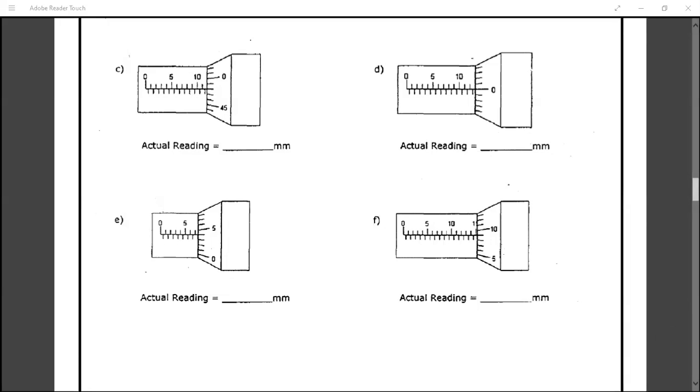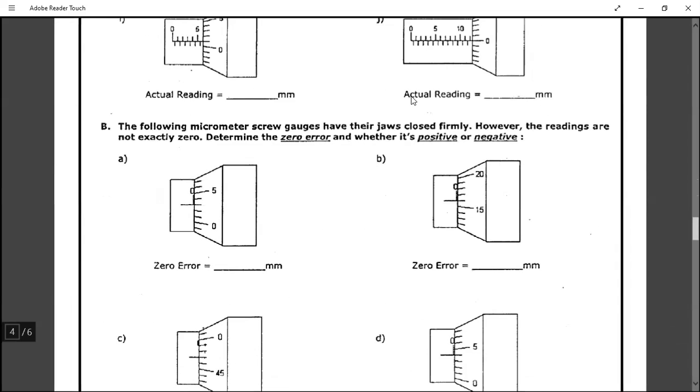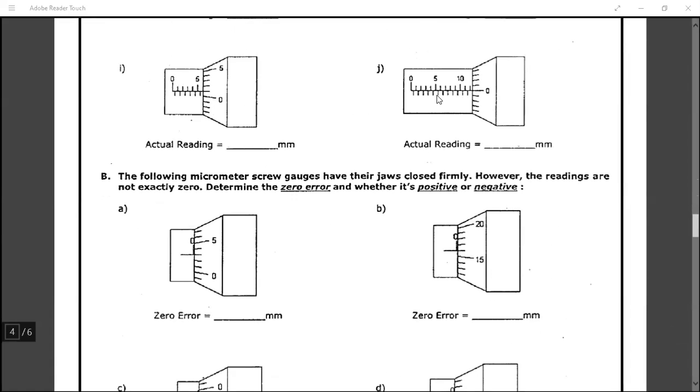Yeah, Arav, what is your doubt? Sir, in which one there was a zero error? Which one? In which one there was a zero error? So this question, this one, J part. Yes, because the zero is not exactly coinciding, and it is not coinciding with the main scale line. So that was having some zero error in it.